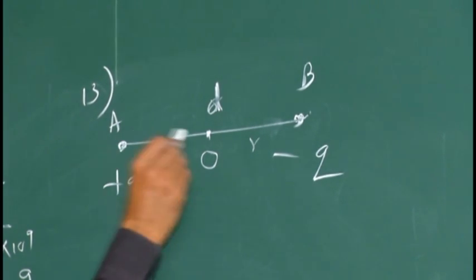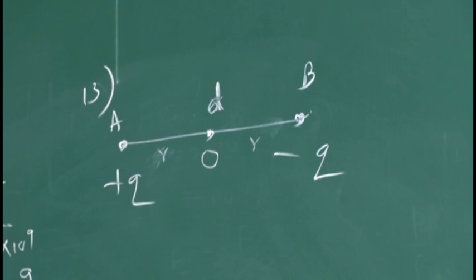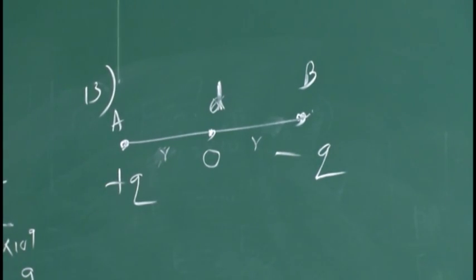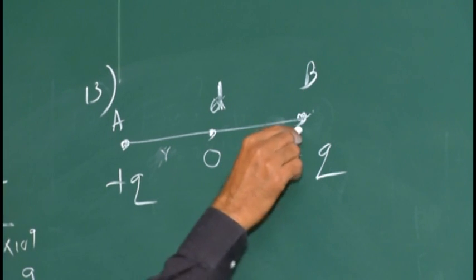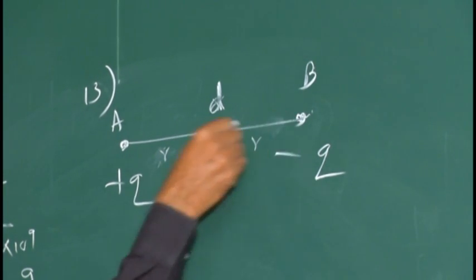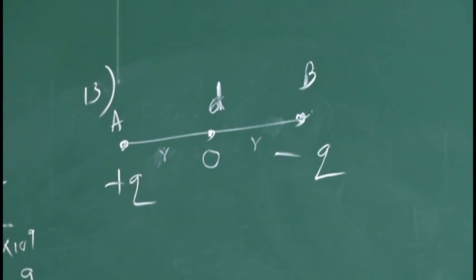So due to this charge here, what is the electric field magnitude? Q by 4 pi epsilon naught R square. Due to this charge here, what is the electric field? It is Q by 4 pi epsilon naught R square. Magnitude is same, but direction is important.